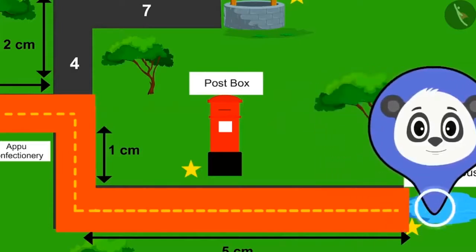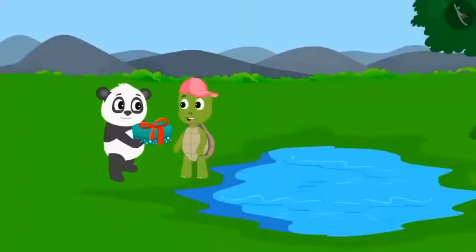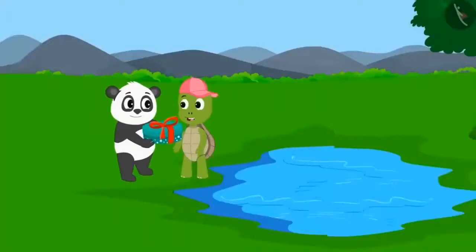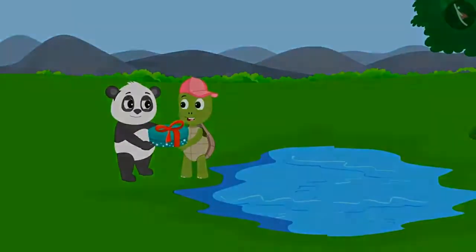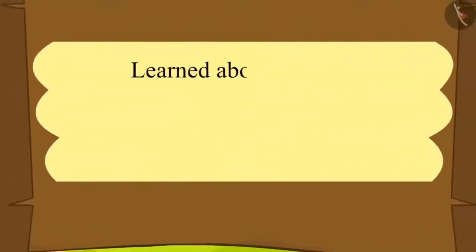He gave Tufan the box of sweets that Uncle sent and also gave him lots of birthday wishes. Children, in this lesson, we have learned about the right and left directions using maps.